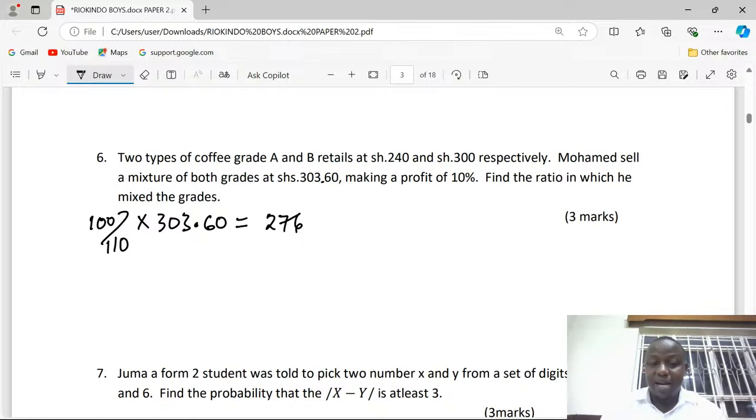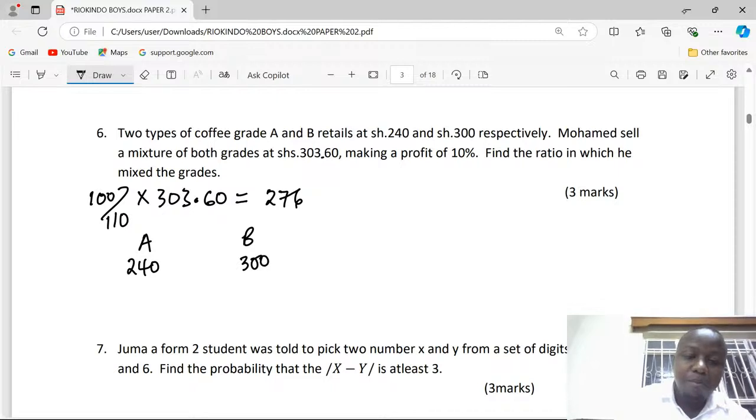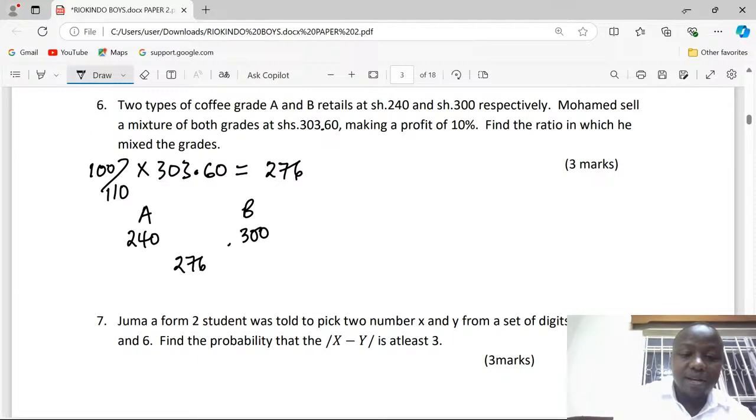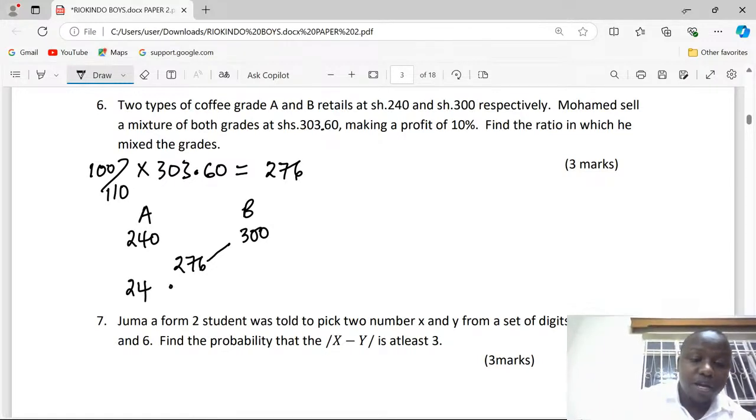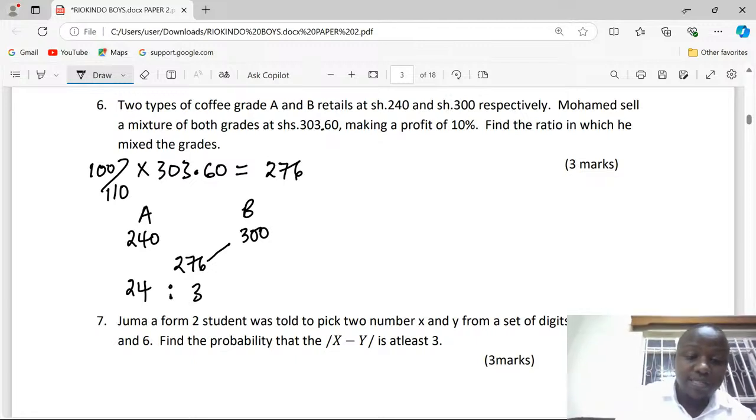So when the mixture is done, then a kilogram is costing 276. So we can say we are having grade A, we are having grade B, grade A costing 240, grade B costing 300, but being mixed to give us 276 cost, which means we can get the ratio in which the mixing was done. 300 minus 276 gives us exactly 24. 276 minus 240 will give us exactly 36.